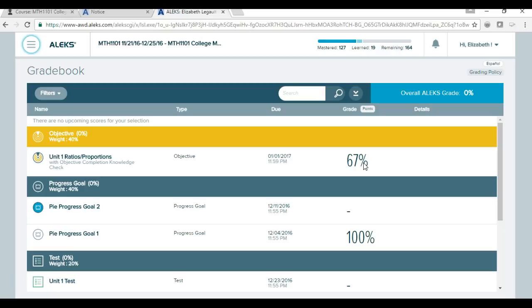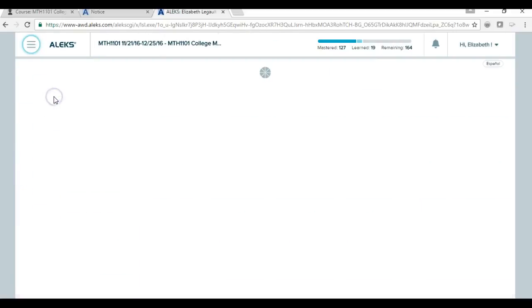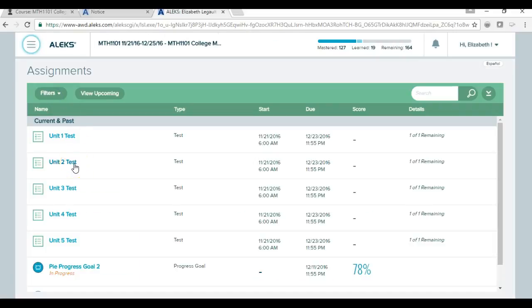Set up a schedule on Saturday or Sunday that allows you 1 to 2 hours of time to get this done. Please try and take the Unit 2 test after you have mastered 85% of your Unit 2 Pi. Remember that mastering the material means you are ready to take the test and show what you know. When you are ready to take the test, you will find the test under Menu and then under Assignments. And there's the Unit 2 test.